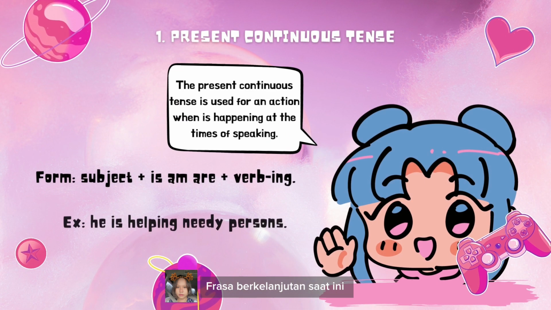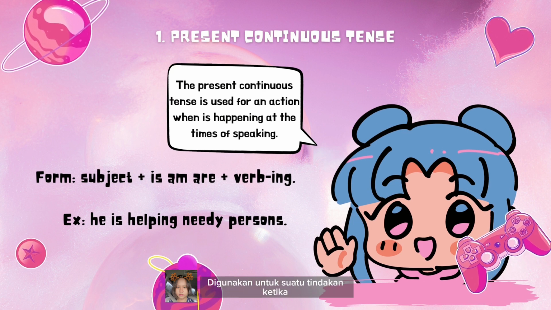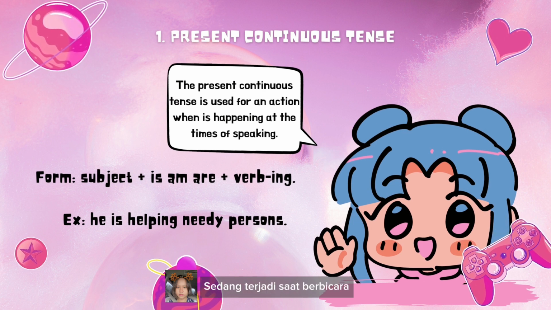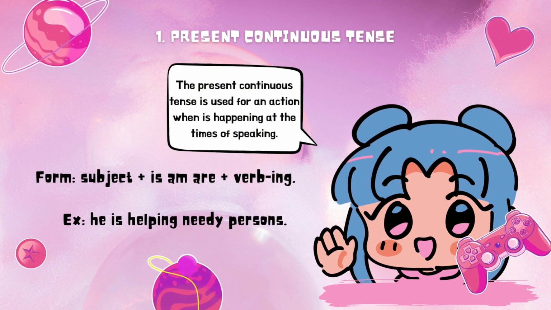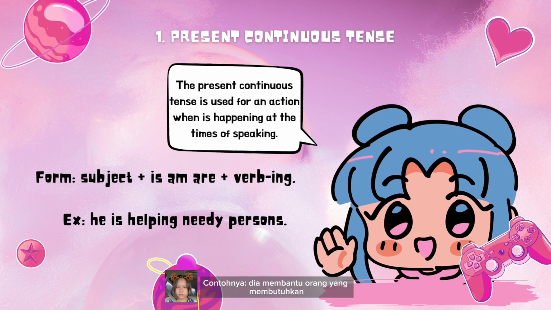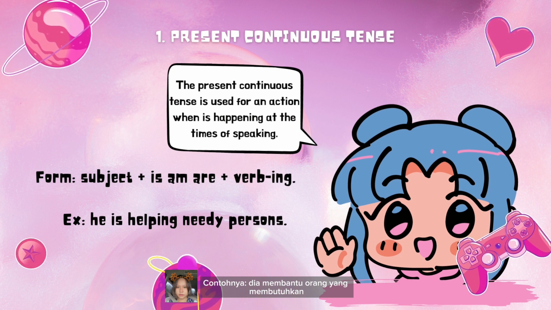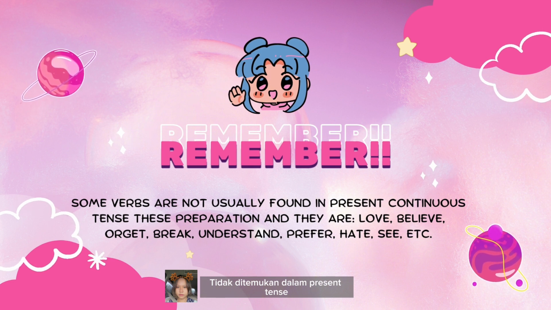The present continuous is formed with the auxiliary verb be, in the form is or are because of the present tense, and the present participle in ing. The formula: subject plus is or are plus verb plus ing. Example: he is helping needy persons. Verbs usually not found in the present continuous tense are perception verbs like love, believe, forget, break, understand, prefer, like, hate, see, etc.